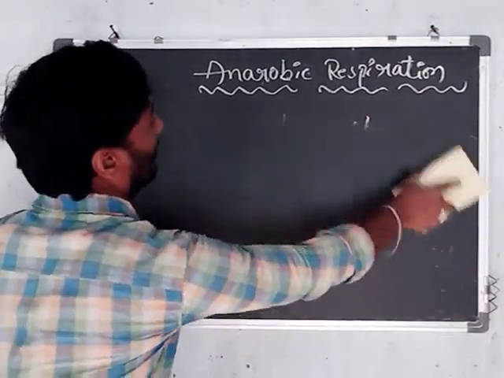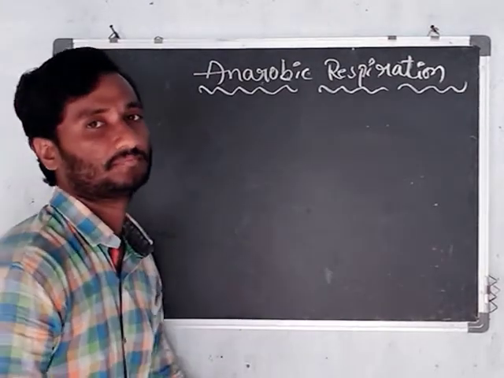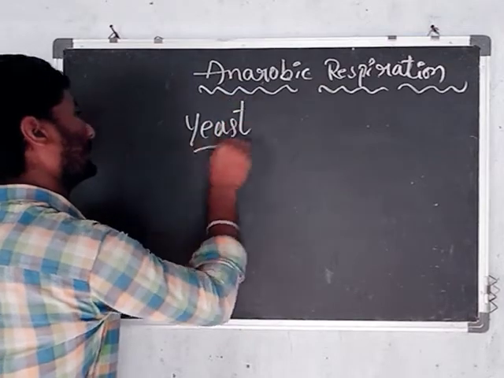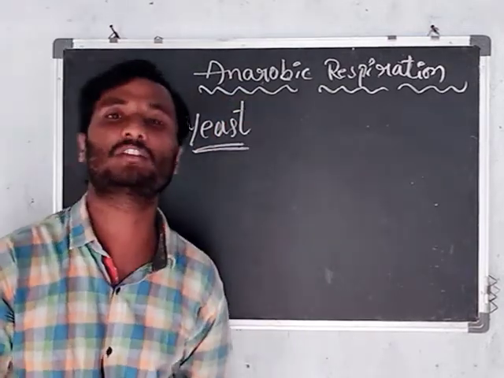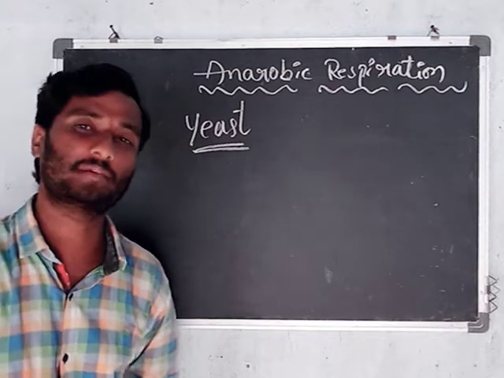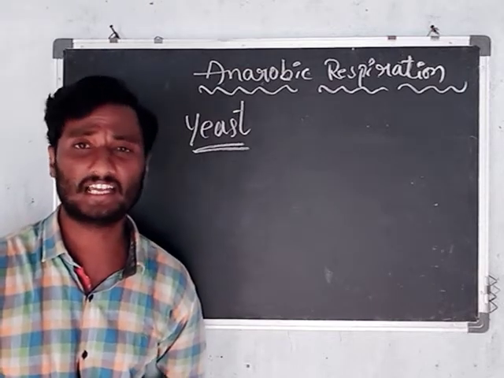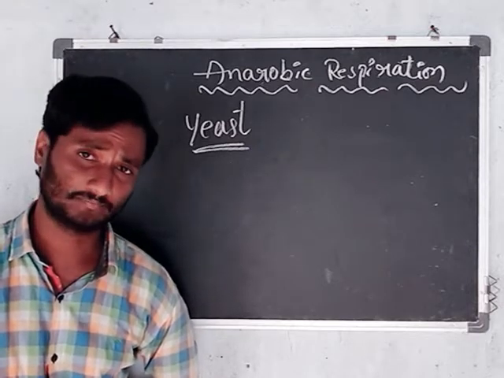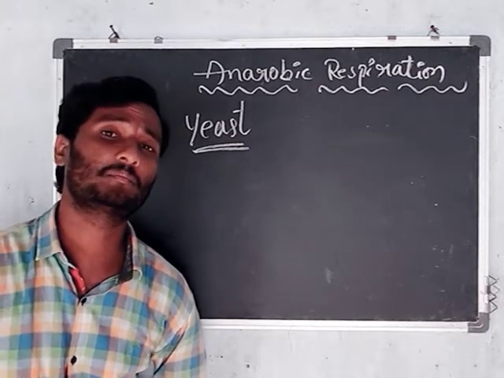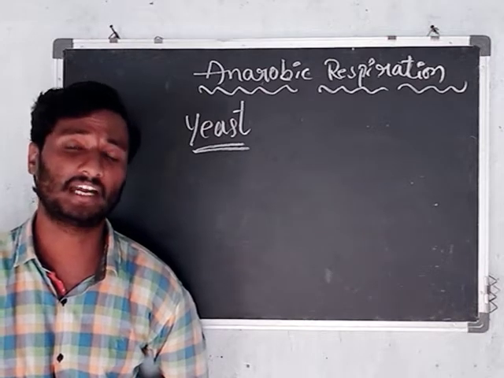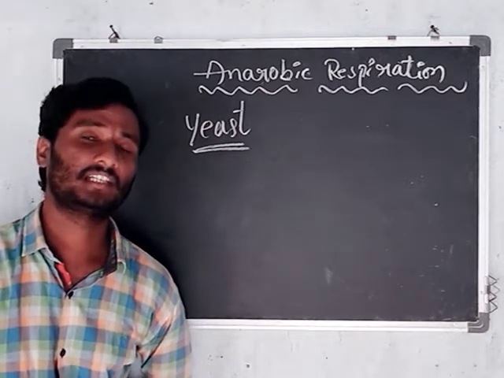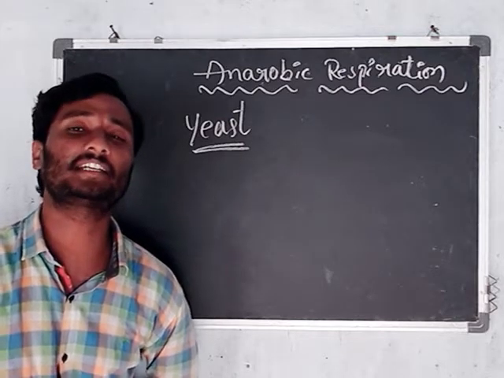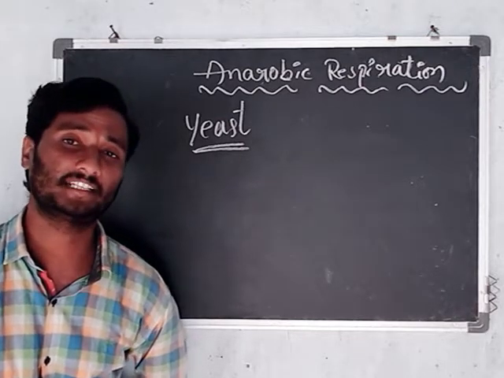The best example of anaerobic respiration is yeast. Yeast is the best example of an organism participating in anaerobic respiration. In our daily life, we can observe this in a bakery. Bakery items are prepared by adding yeast powder. The yeast is involved in the anaerobic respiration process and releases carbon dioxide.